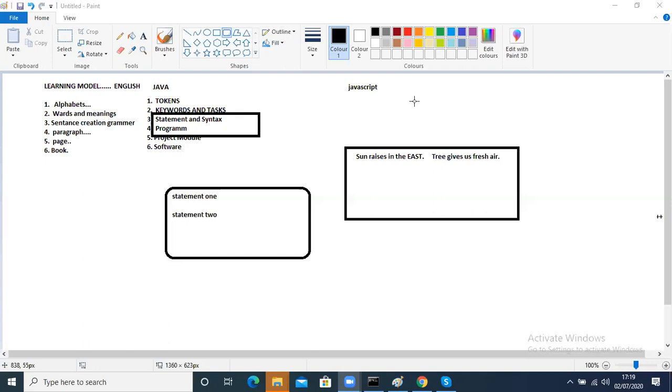So what is a meaningful statement, and what is a meaningful program? What is the meaning of that?